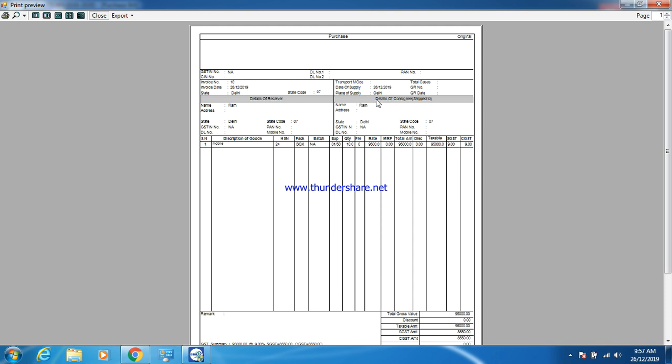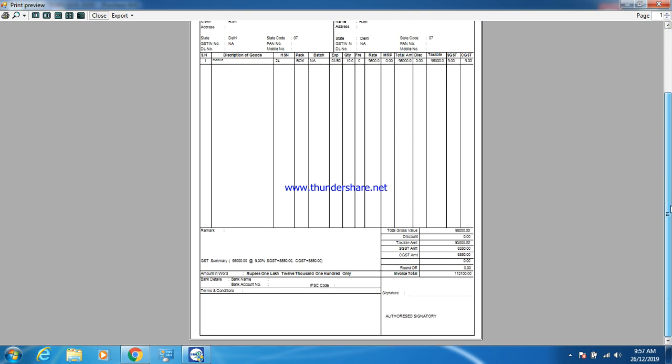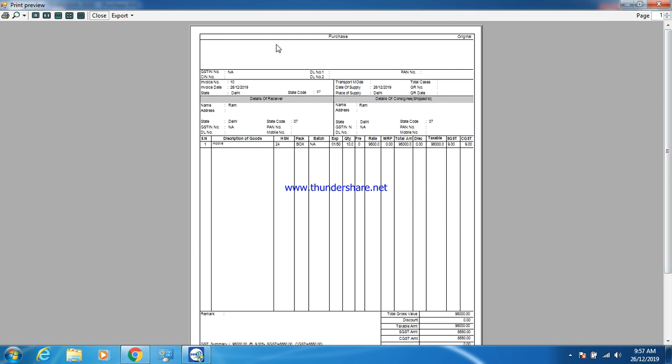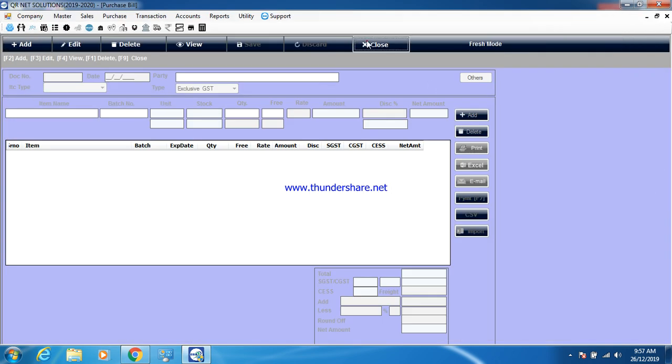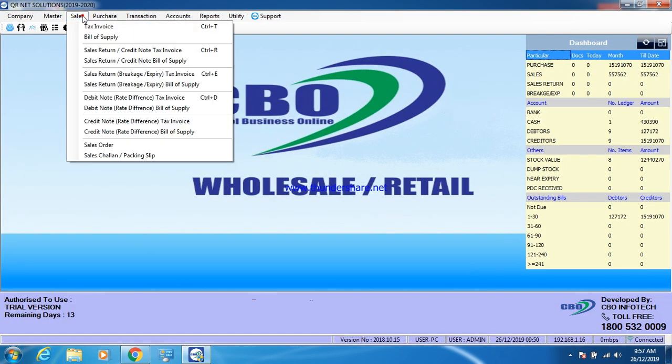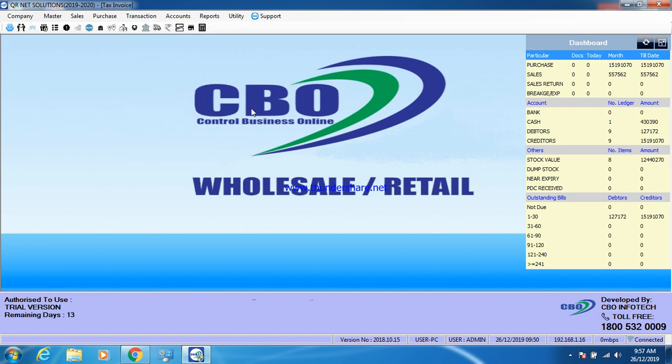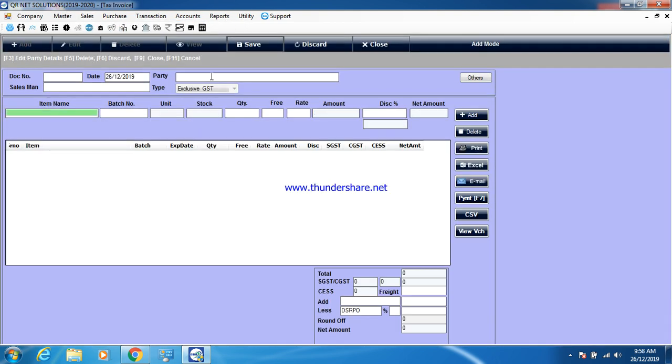The print value, print of this bill. You can see here the GST, SGST. If you want to see the logo of your shop or firm, it will be printed here, and here it will print your company or firm name, then close. Now I come to sales. Suppose I add a customer and I want to sell.